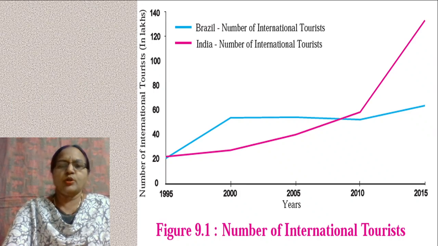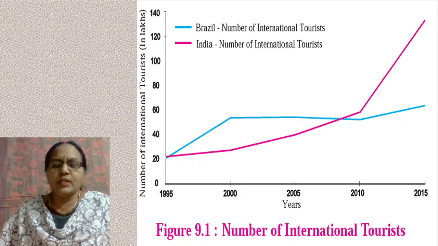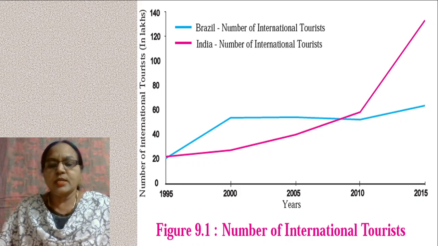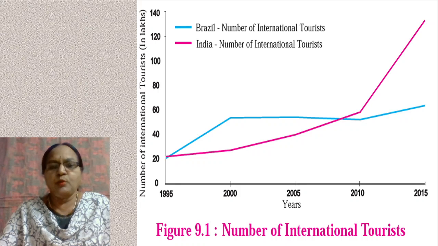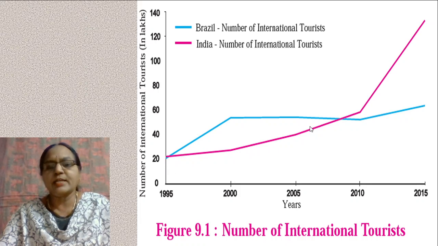Okay, so look at this graph here. This line graph shows the number of international tourists. The blue line here shows the number of international tourists of Brazil, and the pink one shows the number of international tourists of India.